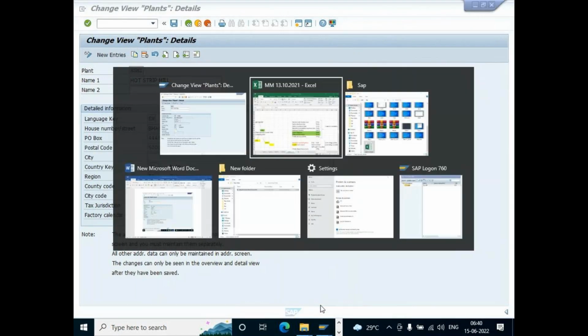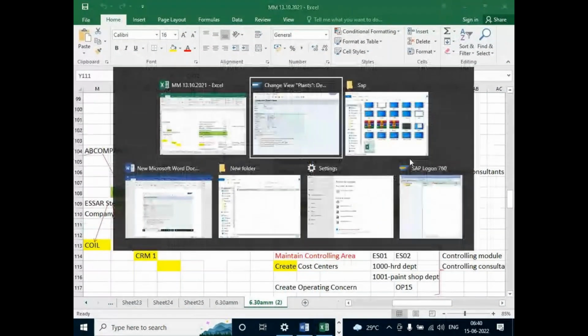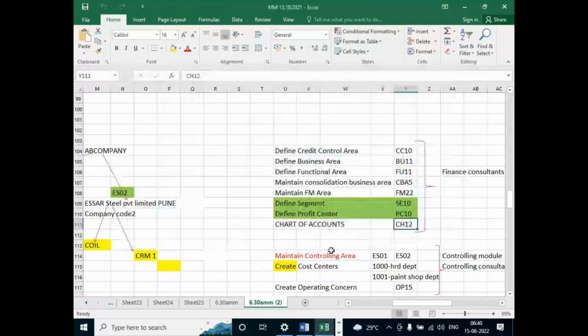Okay, so any other questions? There is my screen. Anyone has any other questions? Okay, so is it done? Yes, sir. Okay, then let me share my screen. Can you stop the screen sharing? Yes, sir, I have done. Okay, so let me go to the system.